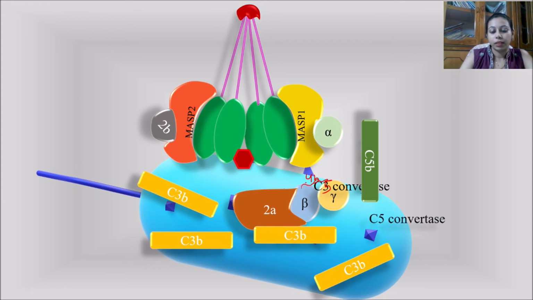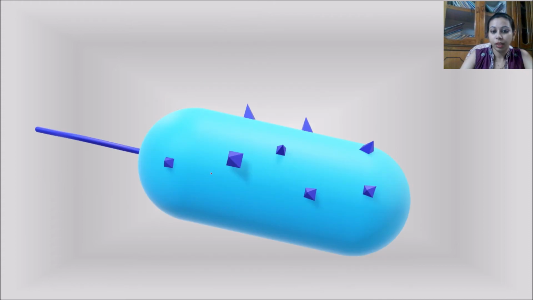So this C5 convertase, how has it been activated, unlike that of the classical complement pathway? What was required there? There was a requirement of the antibody, but here we just require the mannose groups which are present on the surface of the pathogen. Now let us zoom out.